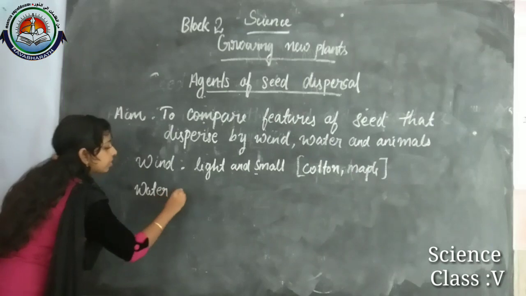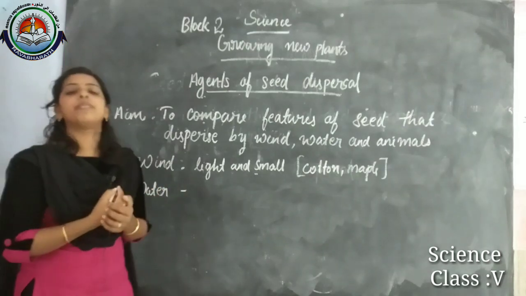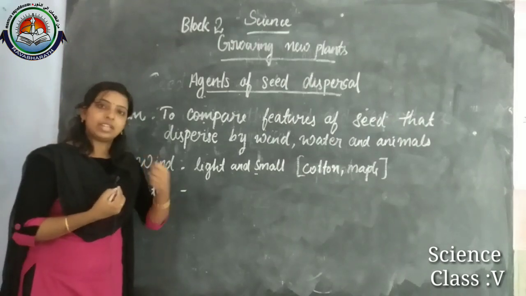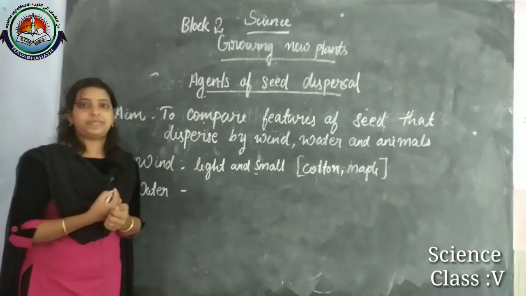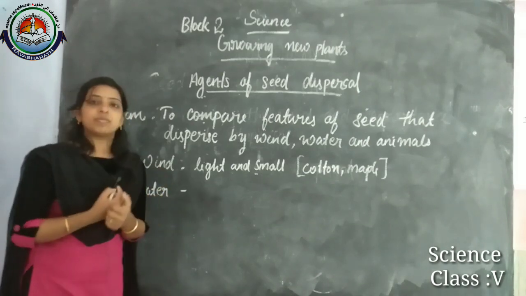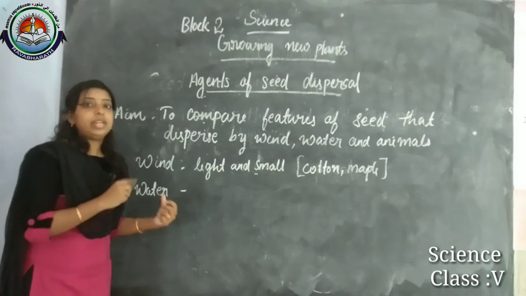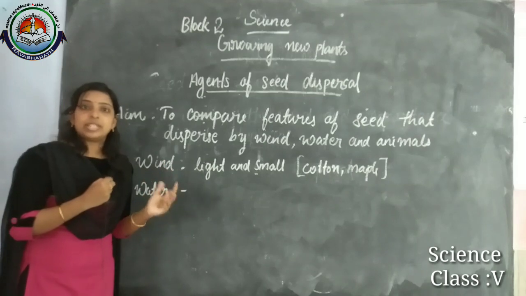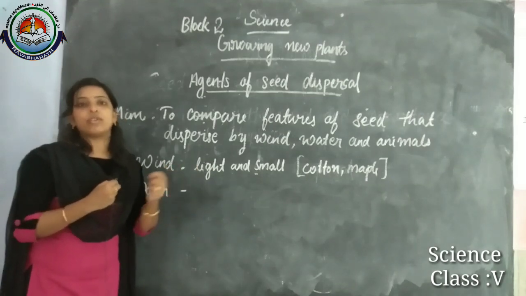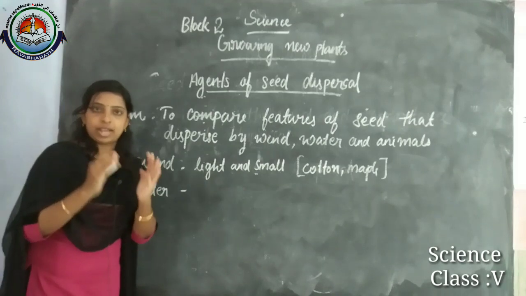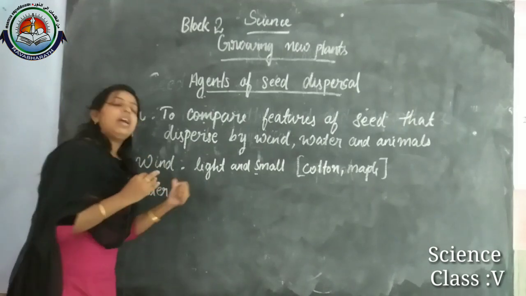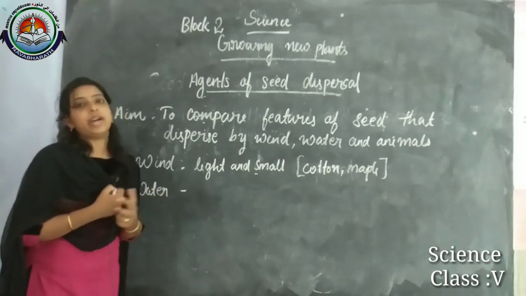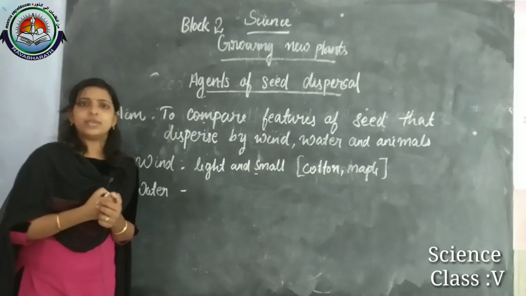The second agent is water. What is the speciality of water? Just like wind, water also has a force to carry the seeds. For seeds dispersed by water, the main thing is that the plants have to live in or around water bodies. Those kinds of seeds can be dispersed by water.